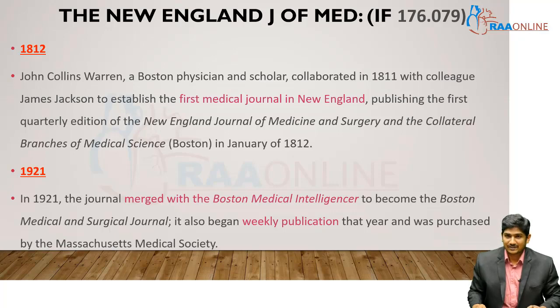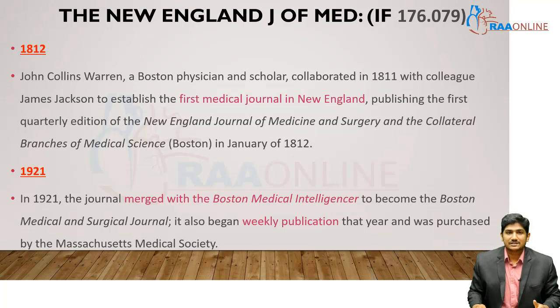Basically, the impact factor is calculated by a simple formula: in the numerator, the total citations made from that particular journal in the preceding 2 years, and the denominator is the total number of publications done in the 2 years. This is going to be the impact factor of that particular journal. The impact factor for the New England Journal of Medicine is 176. That's pretty high. It means that more citations have been made from this particular journal, so it's going to be a very, very significant journal.